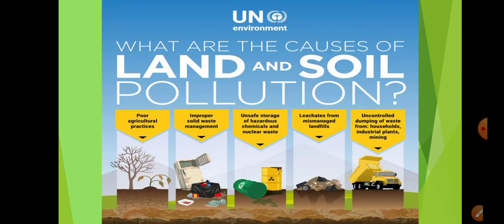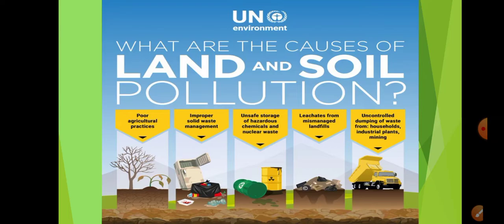The masks and all, nowadays masks you all are wearing, right? Everybody of us are wearing. So masks are thrown here and there. Even the gloves that are being used, some of the cows are chewing them on the roadside. So we see all these things happening. Why is it happening? Because there is no proper disposal of the items, and thus your land is getting polluted, which is again resulting in other types of pollution as well.